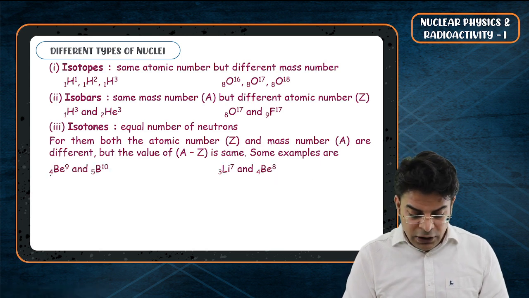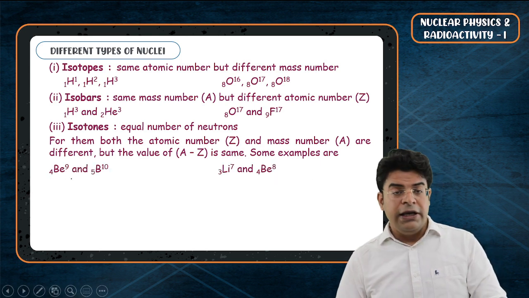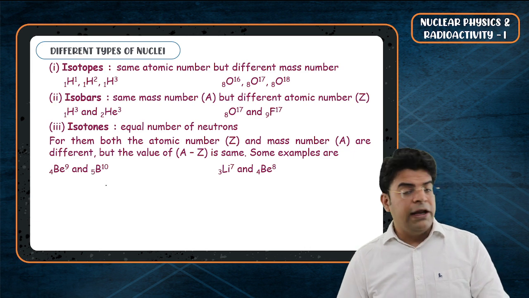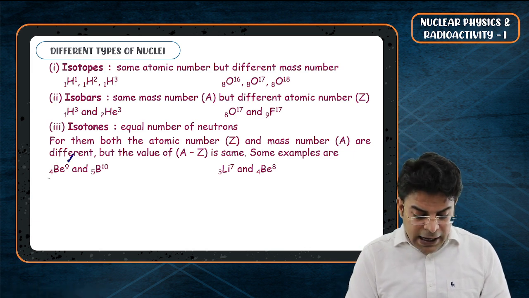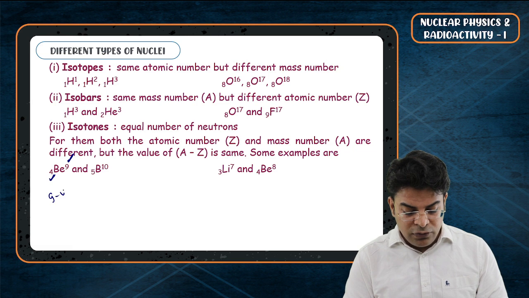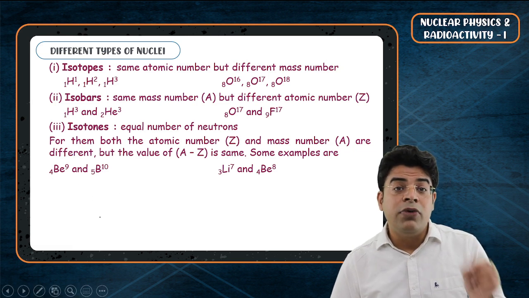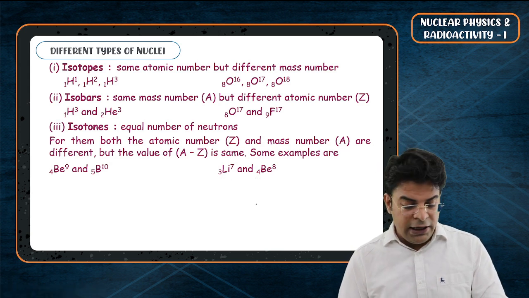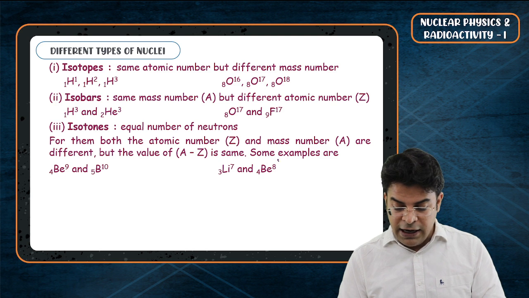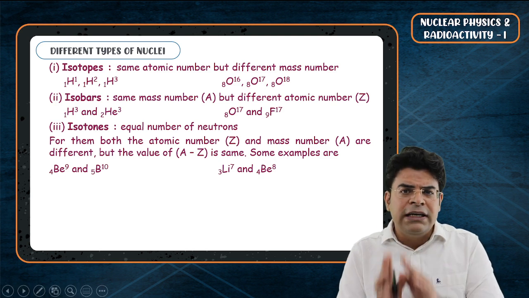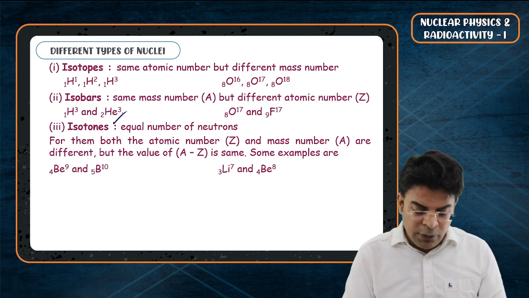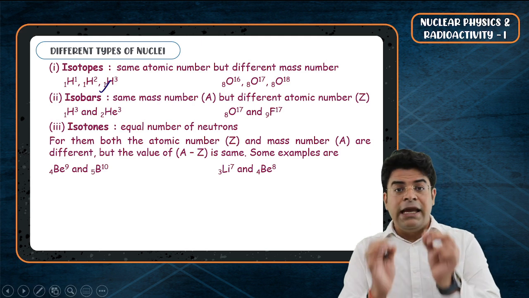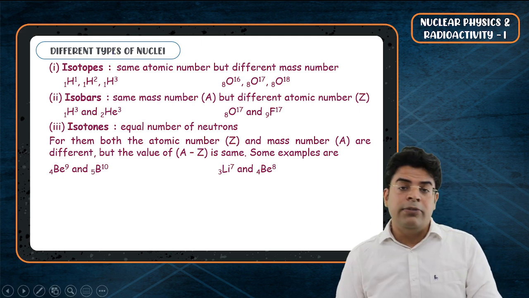So for example, you can have 4Be9 and 5B10. If you look at A minus Z, 9 minus 4, you get 5. 10 minus 5, you get 5. They have the same number of neutrons. Or you can have 3Li7 and 4Be8: 7 minus 3 is 4, and 8 minus 4 is 4. They have the same number of neutrons. So isotone, same number of neutrons; isobar, same atomic mass; isotope, same number of protons.